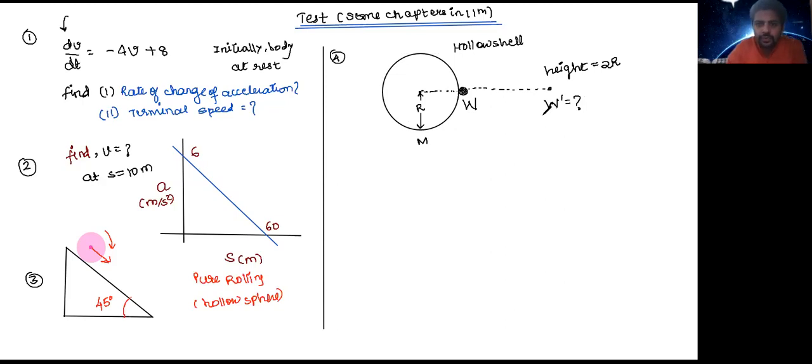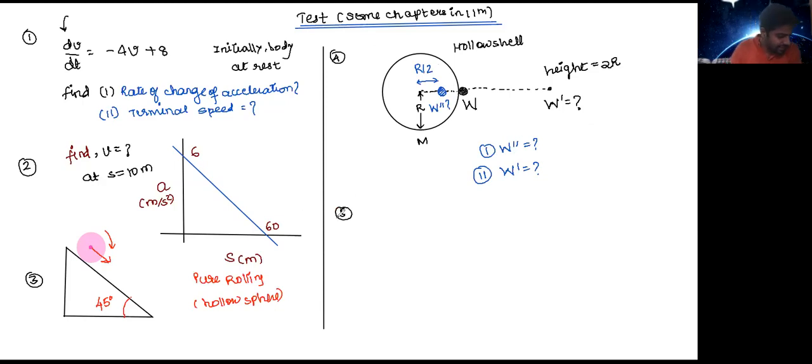In terms of W. Similarly, if I keep this weight inside this hollow shell over here at a distance r by 2, then what is its weight? W double dash. So we need to find out two things, W double dash and W dash, right? Okay.